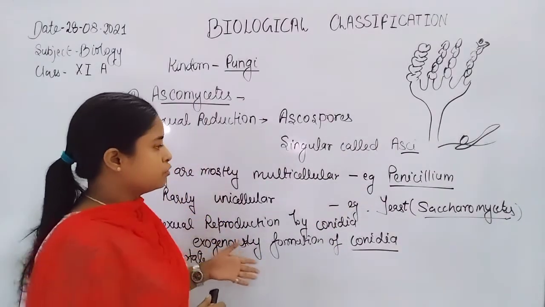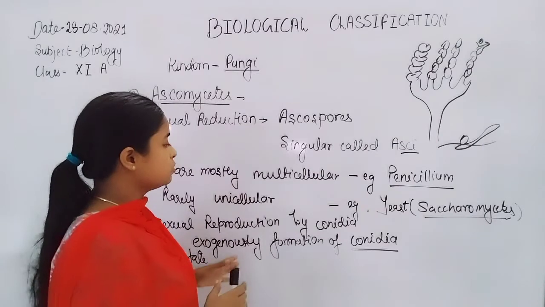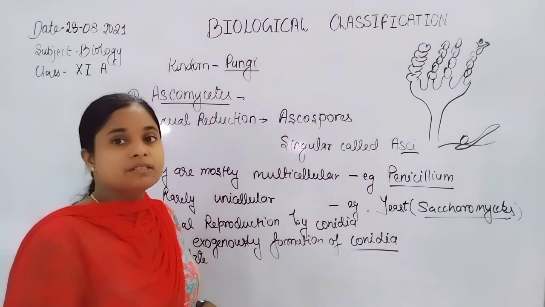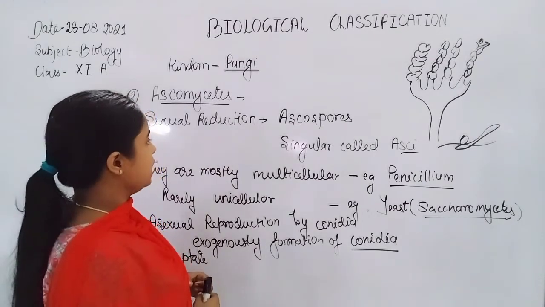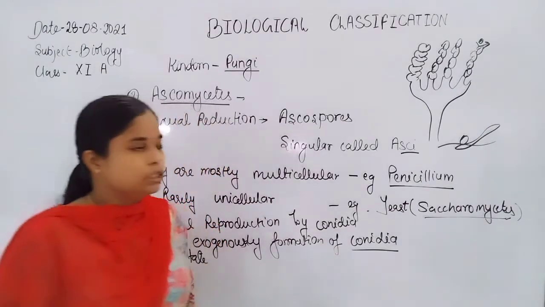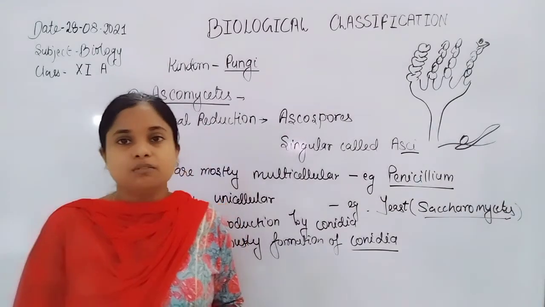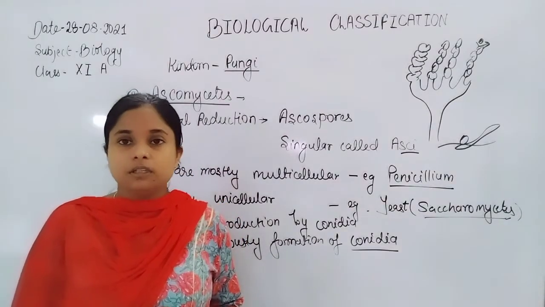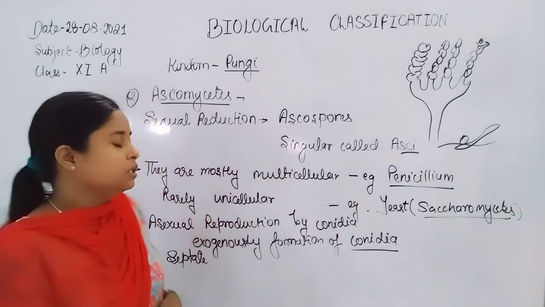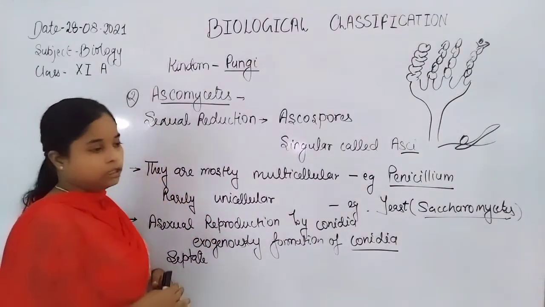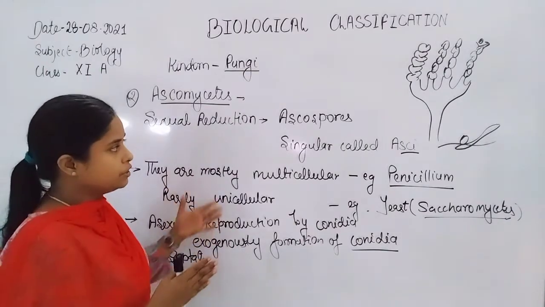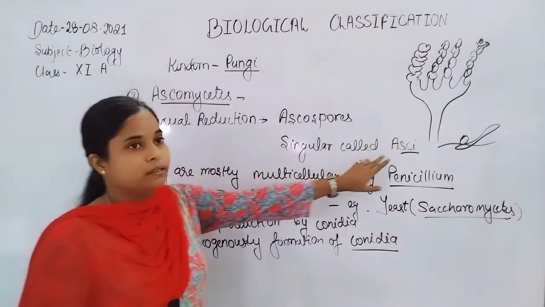Are the sexual spores formed mainly by the reduction division? So that's why they are known as ascospores. But as we talk about the conidia, they form only by mitosis division, not the reduction division. They are mainly produced by the equational division only. So that's why this is the distinct, characteristic feature of the production.